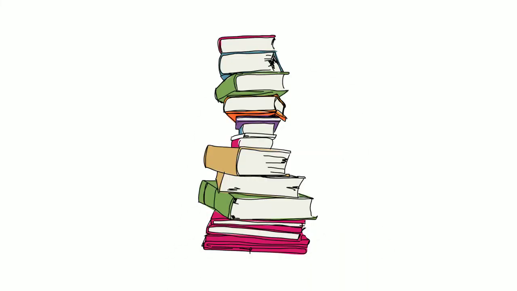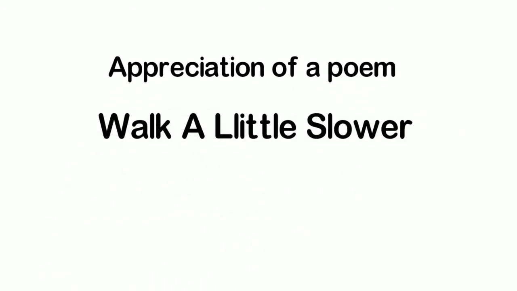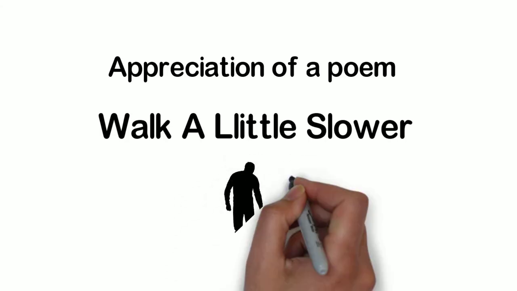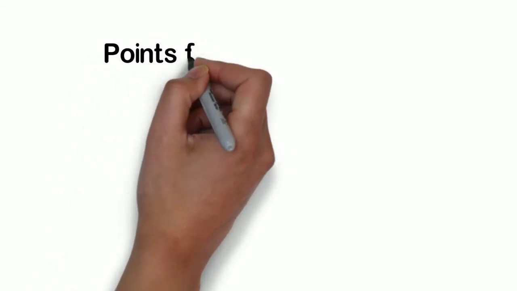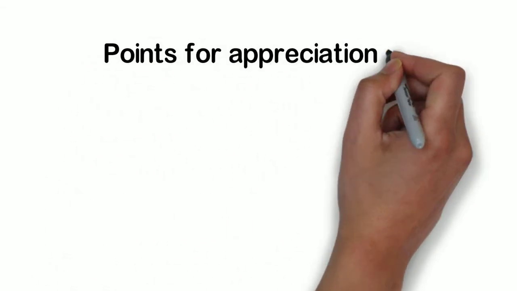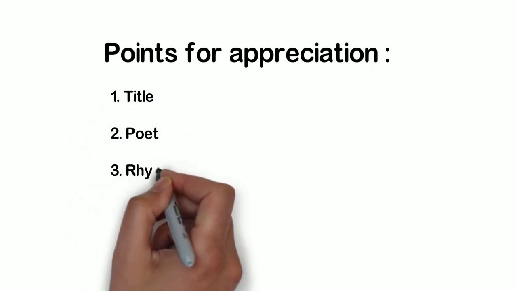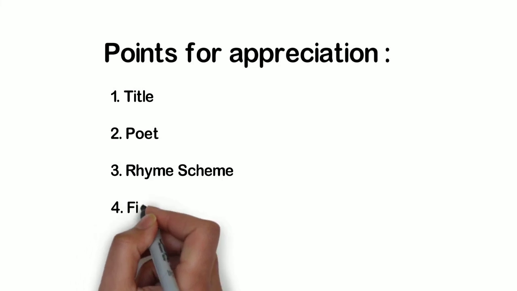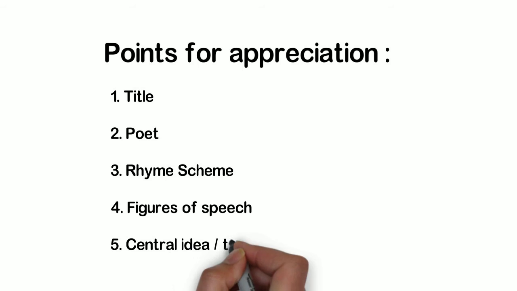Today we are going to learn the appreciation of the poem Walk a Little Slower, Unit 1.1. Students, we are going to follow 5 steps for the appreciation. See the points for appreciation. Point 1, title of the poem. Point 2, poet of the poem. Point 3, rhyme scheme of the poem. Point 4, figure of speech which occurs in the poem. And last, that is fifth point, central idea or theme of the poem.